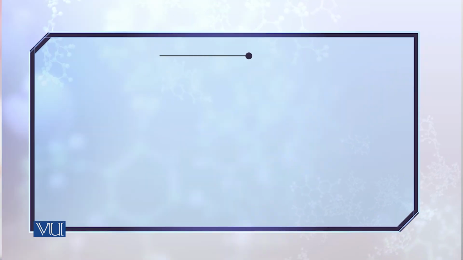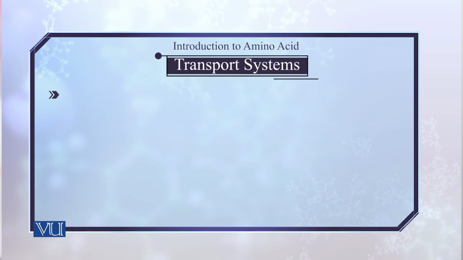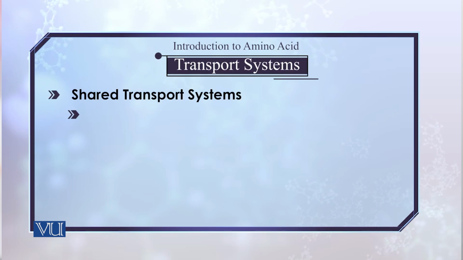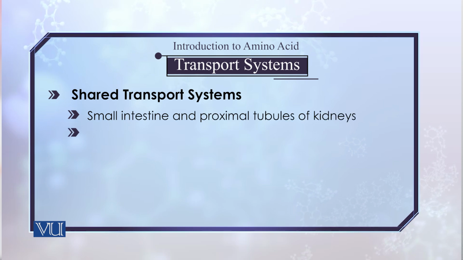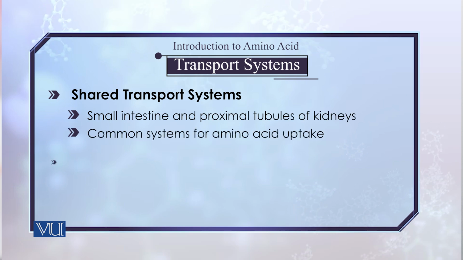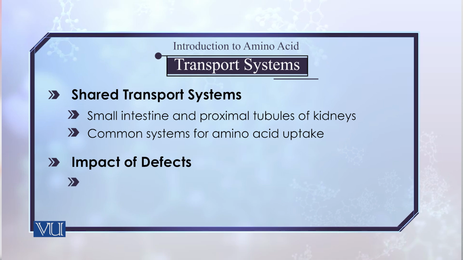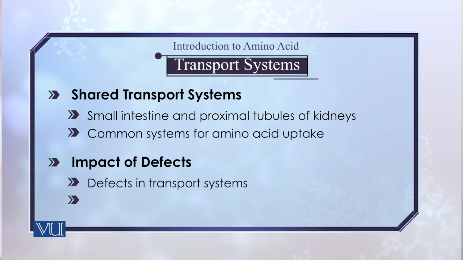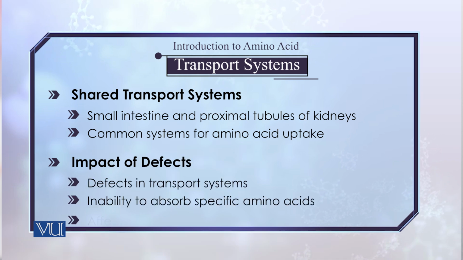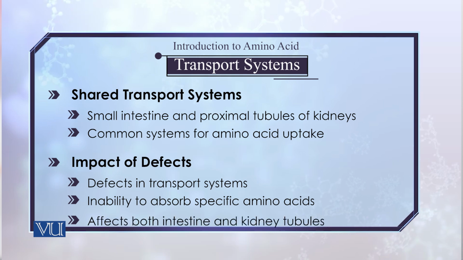So, any defects which occur during the digestion of the protein, specifically the absorption of the amino acids, lead to certain diseases also. You should keep in mind that the transport system involved in the transportation of the amino acids is almost common in both the intestine and the kidneys. Therefore, both the renal system and your digestive system are impaired because of these defects in the uptake of the amino acids.